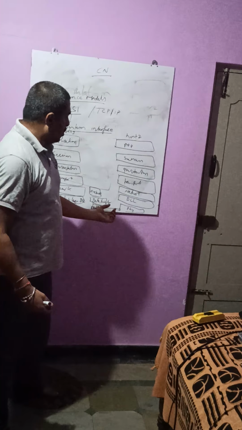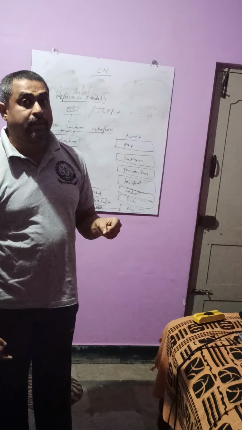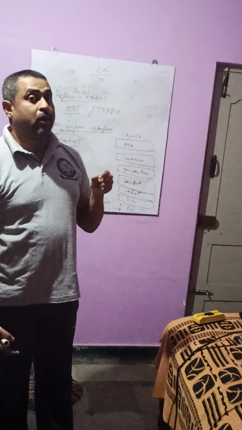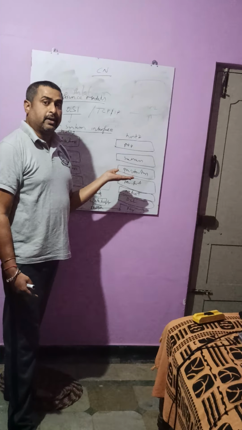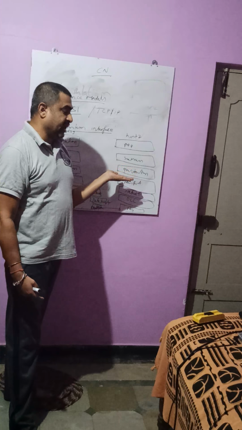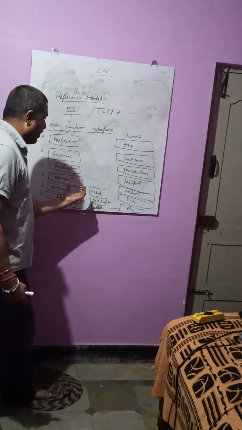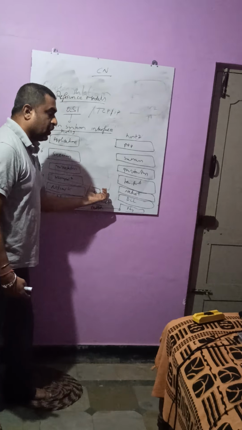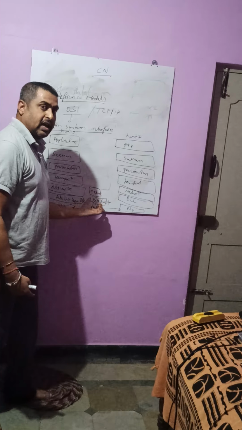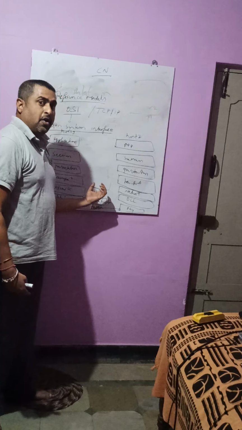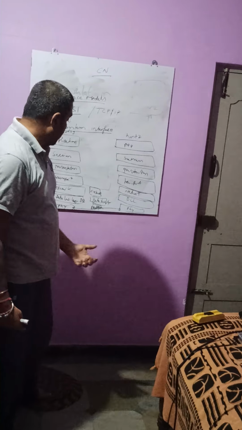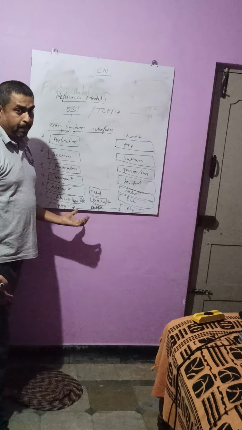Now what this network layer will do here: it will check whether this packet belongs to this particular system. Yes, this packet belongs to this particular system, then it will be sent to the next upcoming layers. So in between the nodes we are using only the network layer, where it will check the packet, and if it doesn't belong to it, then it will forward it to the next particular node. That you have to keep in your mind.